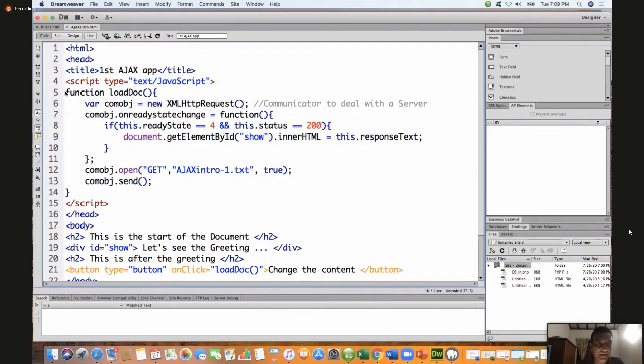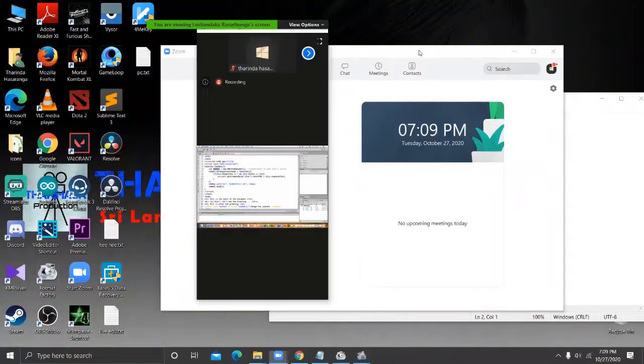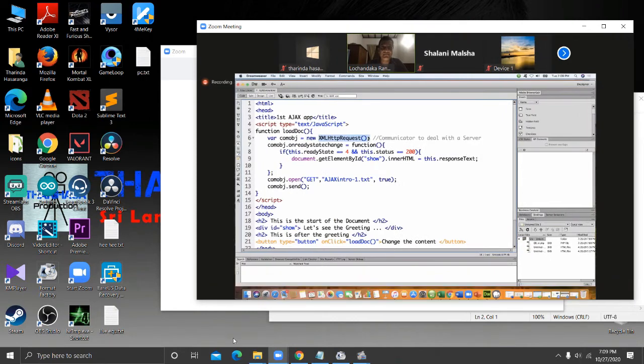In this JavaScript, I'm creating a function. The function name I am giving here is load_doc. What is the name of the function? The load_doc function. And next, what I'm going to do is create a variable called com_object. I'm creating the com_object variable from the XML HTTP request object.